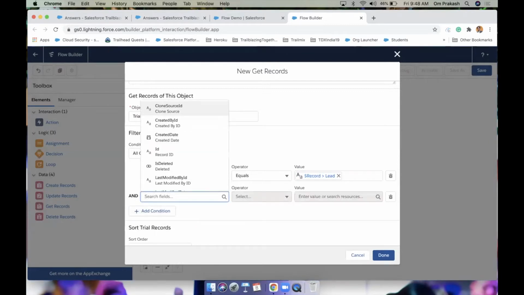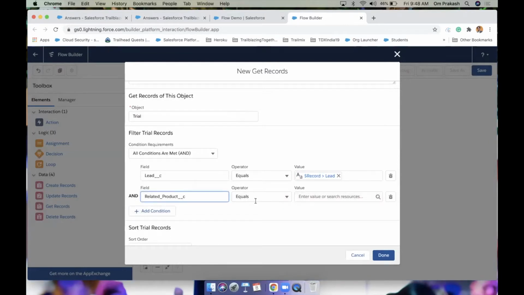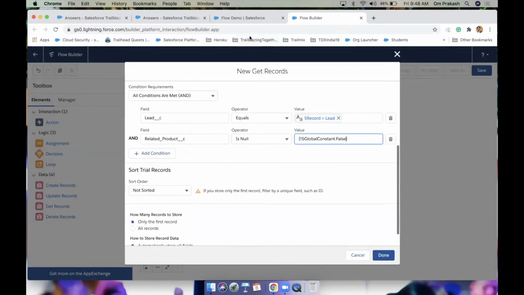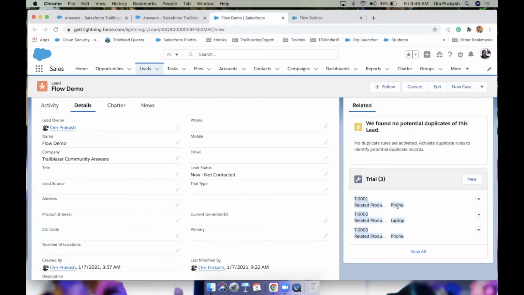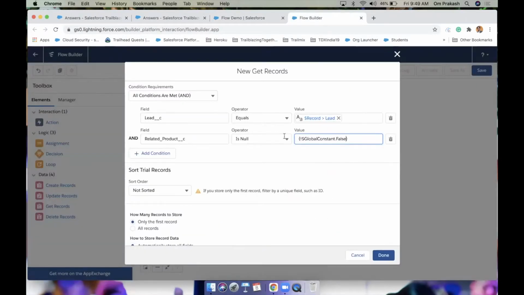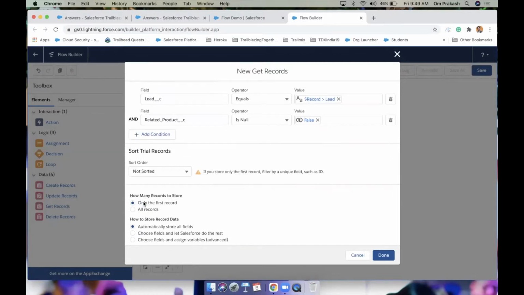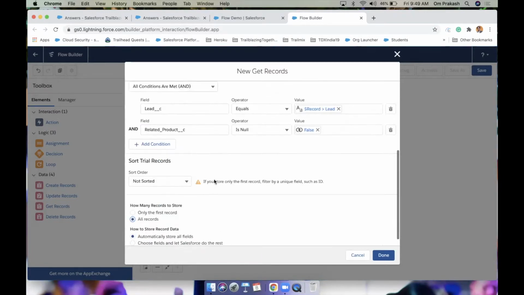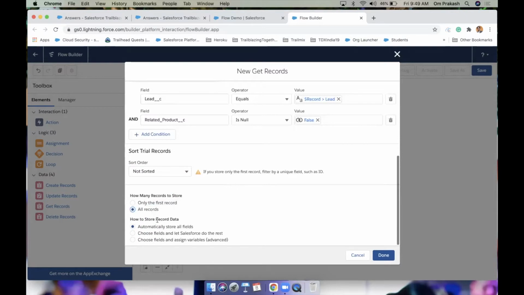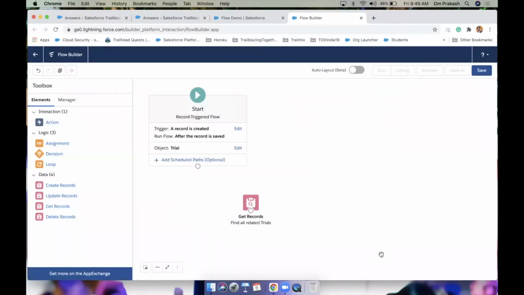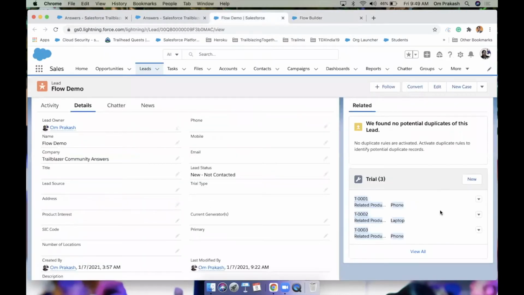Add one more condition: related product is null false. Okay, because we need to concatenate this value, so I am going to exclude the null values. So related product is null false. Now, only the first or all? We need all records, because we have multiple trial records for one lead. Now cool, done.